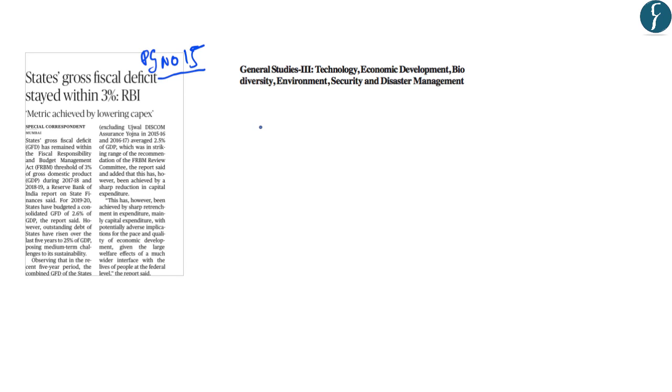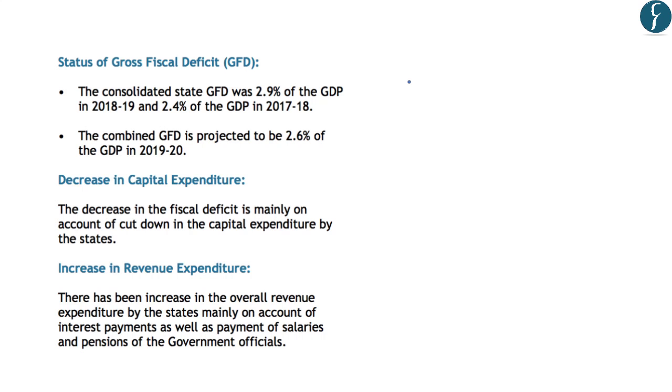So it mainly highlights what the fiscal deficits of various state governments are, and how the governments are doing in achieving these fiscal deficit targets which are set by the FRBM Acts. So this will fall under General Studies paper 3 under the topic Economic Development. And let us look at the key highlights of this report of the RBI. And this can be important for us from the mains examination point of view. So let us look at the key highlights of this State Finances report of the RBI.